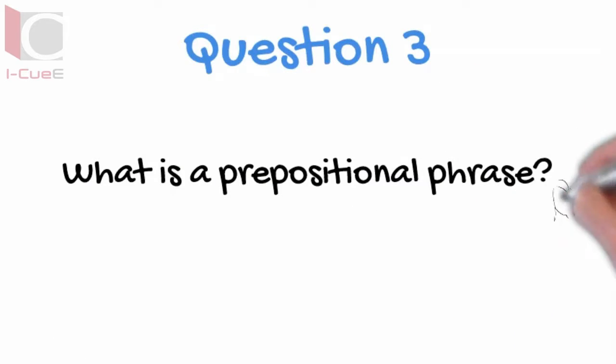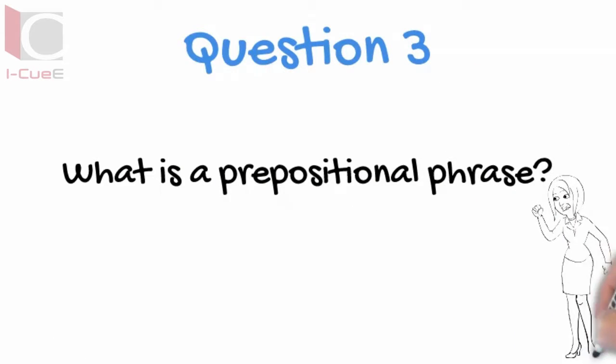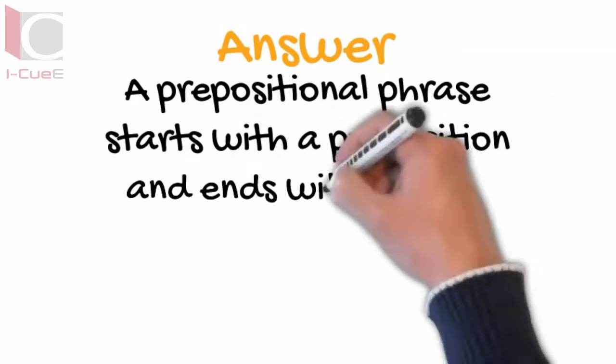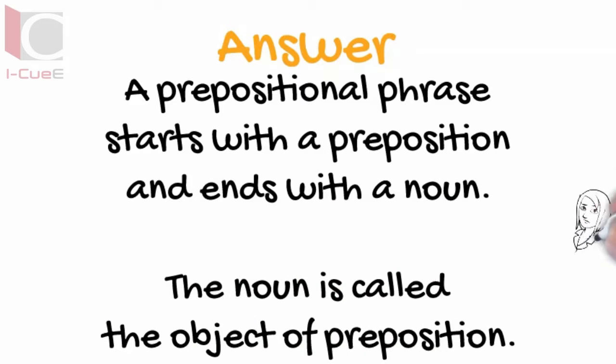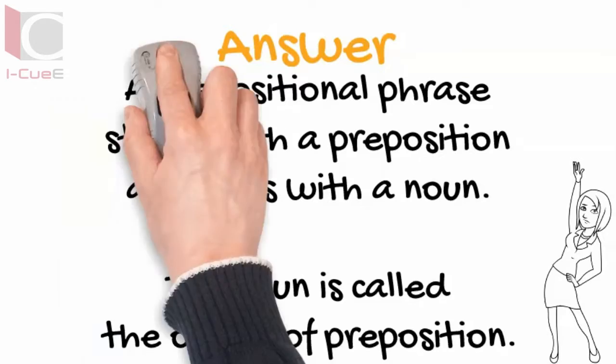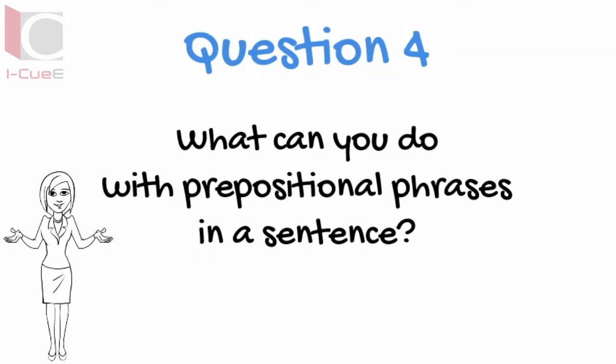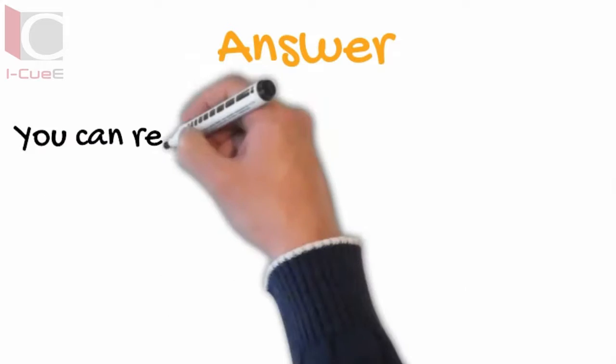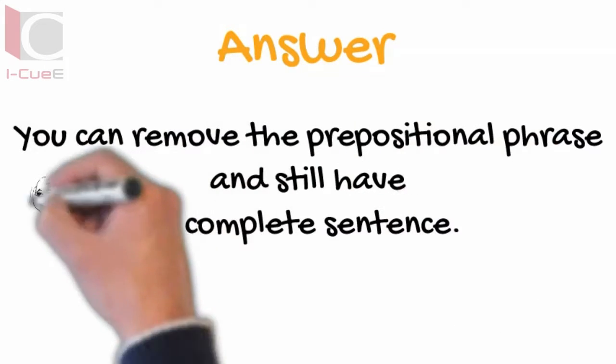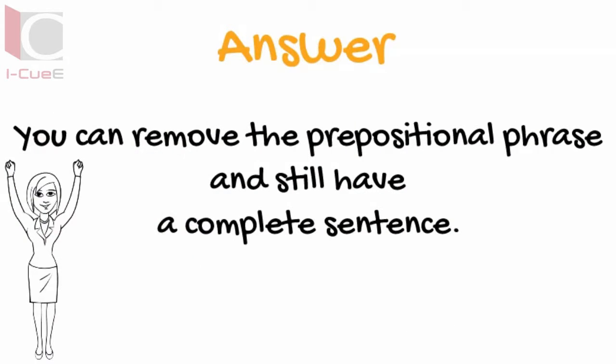What is a prepositional phrase? A prepositional phrase starts with a preposition and ends with a noun. The noun is called the object of preposition. What can you do with prepositional phrases in a sentence? You can remove the prepositional phrase and still have a complete sentence.